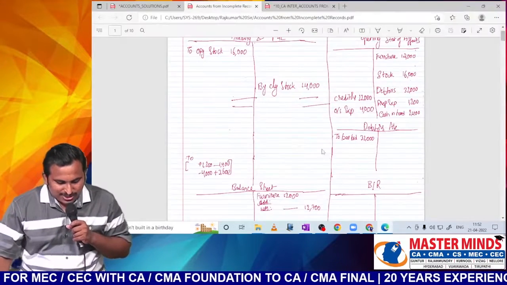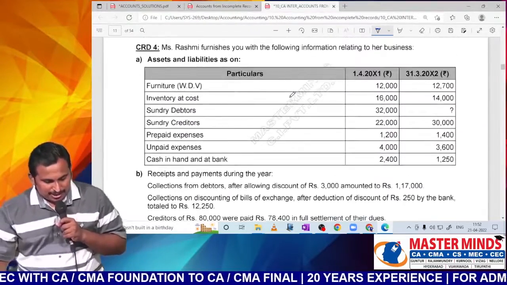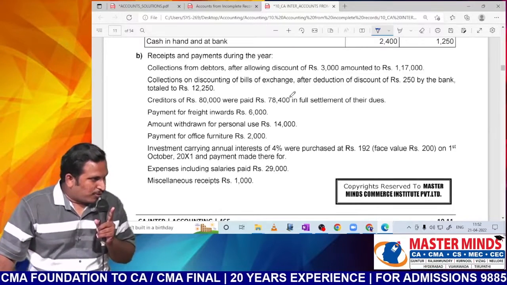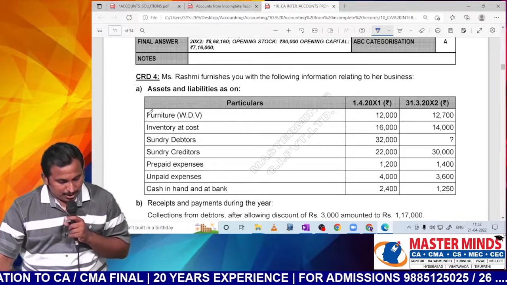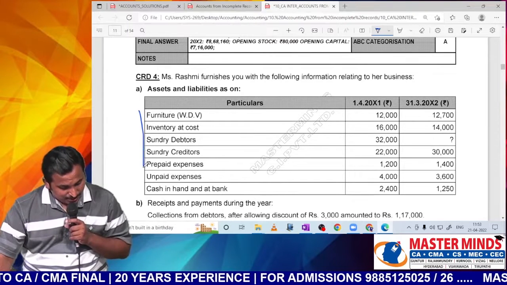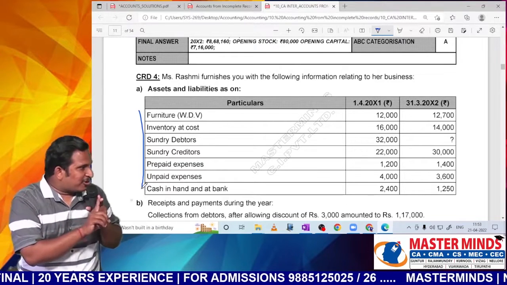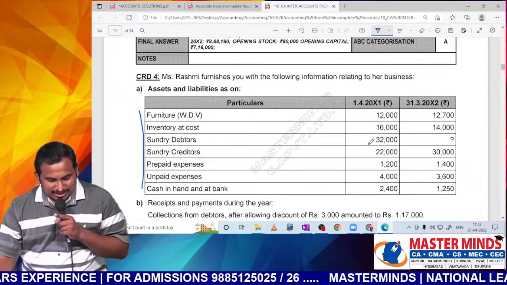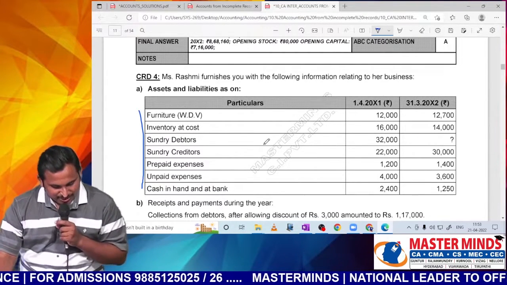Now looking into the question, we open it, sir. In our question, what items are there? First, cash book, have they given it separately? No. So we need to open it. Opening capital, have they given it in the question? Please look, sir. They have given assets and liabilities, but not opening capital. So thereby definitely opening statement of affairs is also required. Next, debtors and creditors are anyway required. Bills receivable, bills payable, anything given in the question? Please observe.